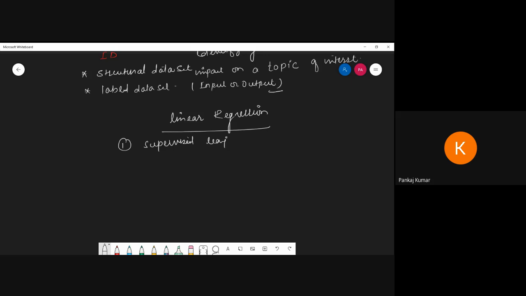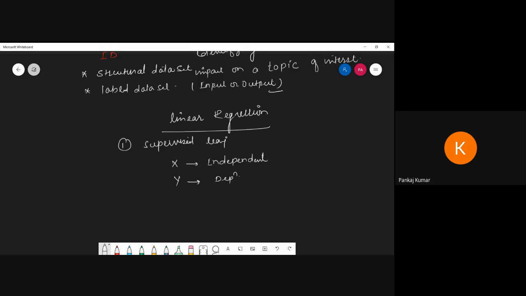Now we have to handle two types of variables. Some variables we maintain as input variables and some as output variables. In the x-axis, similar to the input axis, we have to cover the independent variable. And in the y-axis we have to cover the dependent variable. So these things we are going to cover.